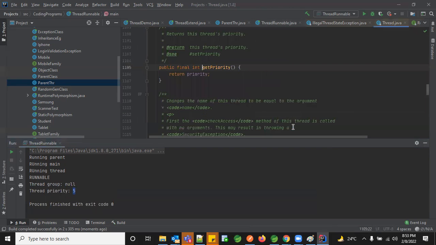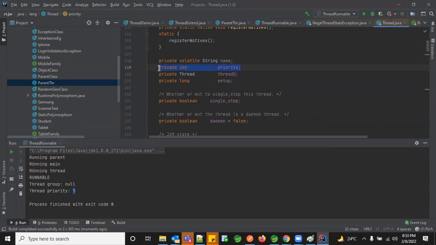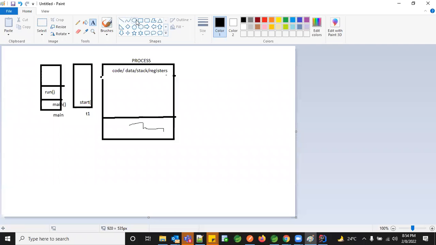So let's go into that priority and understand what it is. Have you ever heard about preemptive scheduling? Something from your OS concepts, preemptive and non-preemptive schedulers. Preemptive scheduling is when you have multiple threads, like thread 1, thread 2, thread 3, thread 4, thread 5, and you never know which thread should come first and which should go next.